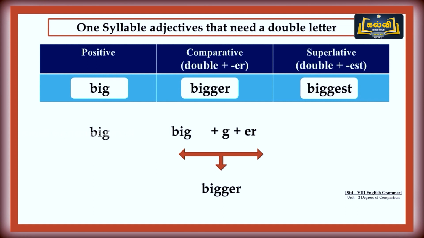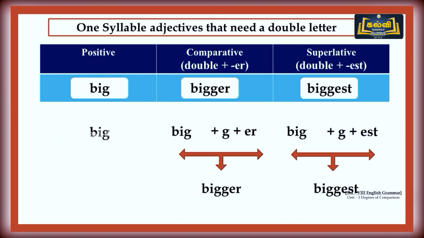So B-I-G plus G, and then as usual we add ER to it. So big plus G plus ER. What do we get? Bigger.